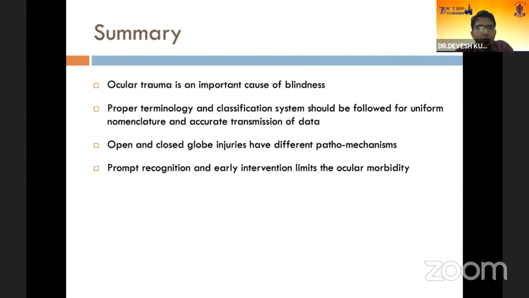To summarize, ocular trauma is an important cause of blindness, and a proper terminology system should be followed so that a standard nomenclature is there, and the data can be accurately transmitted. Open and closed globe injuries have different pathomechanisms, and there can be a wide array of injuries that can occur after trauma, and prompt recognition and early intervention is important to limit the ocular morbidity.